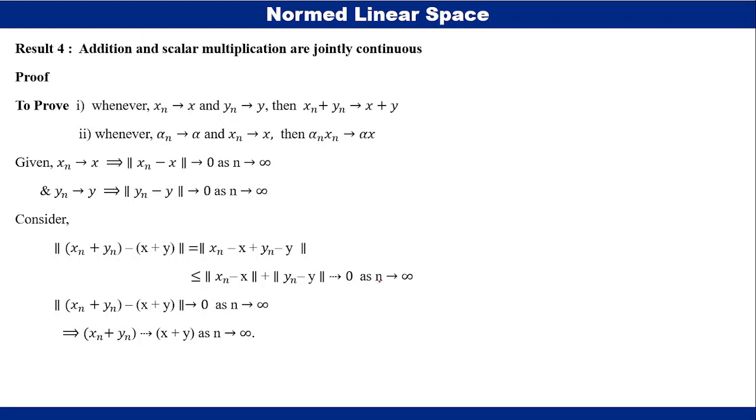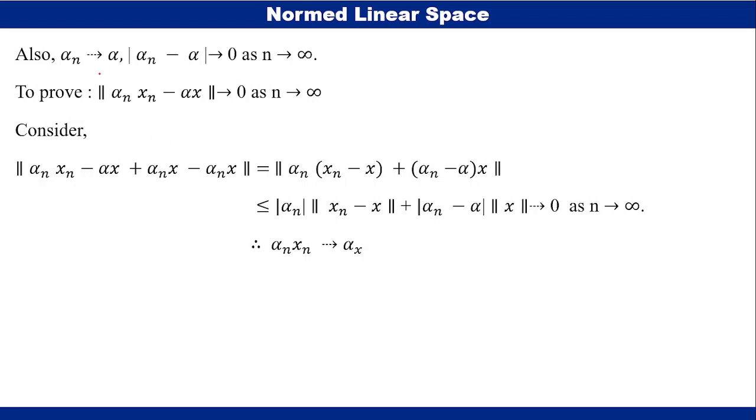This converges to 0 as n tends to infinity, because norm xn minus x tends to 0 as n tends to infinity, and norm yn minus y also tends to 0 as n tends to infinity. Therefore, norm xn minus x plus norm yn minus y converges to 0 as n tends to infinity. And hence norm of (xn plus yn) minus (x plus y) approaches 0 as n tends to infinity. So from this, xn plus yn converges to x plus y as n tends to infinity. Therefore, addition and scalar multiplication are jointly continuous.